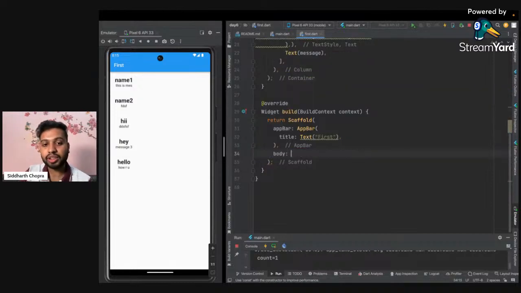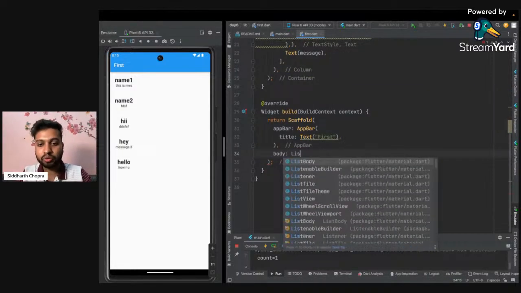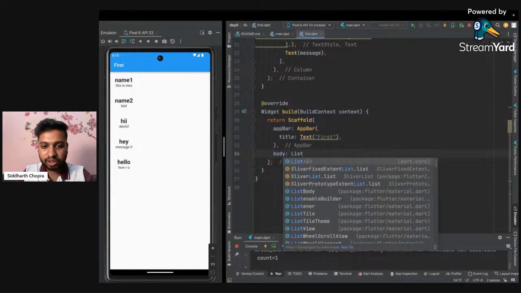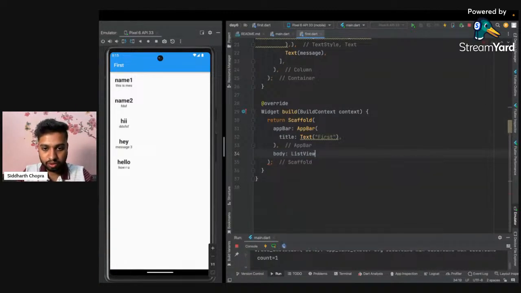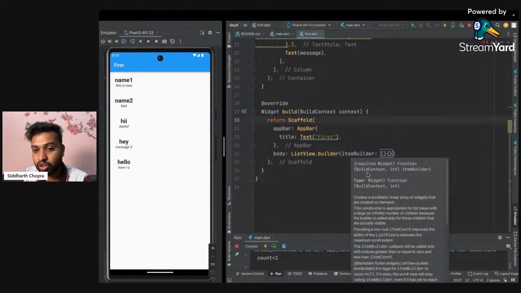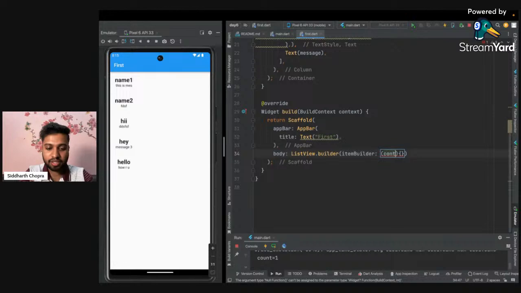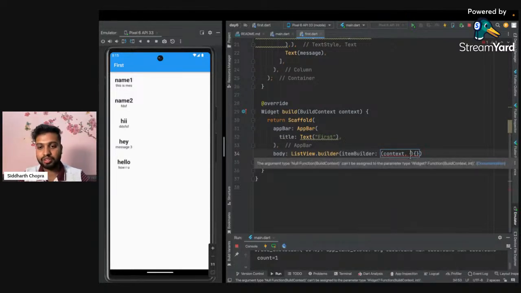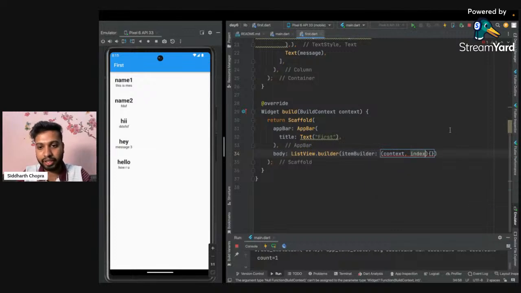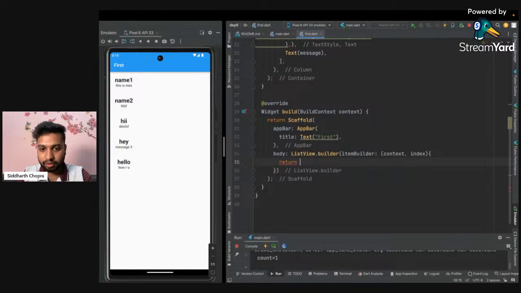And what we will use here is actually the list view dot builder. So I'm using the list view here, list view dot builder. And here we have item builder, and inside item builder we have to pass various other parameters as well. So I'm hovering over item builder to know what all things we have to pass. The first one is context, like you already know about the context, and the second one is the integer. Okay, so I'm adding the variable with the name index. So that's all. Here we have a list of widgets, and I can return whatever I want.